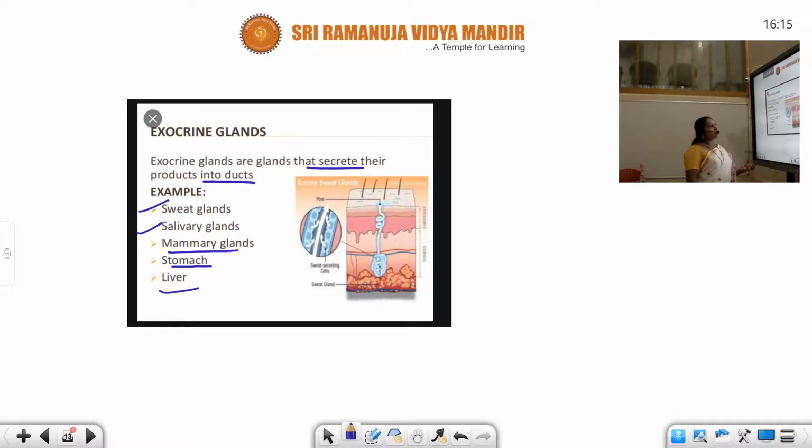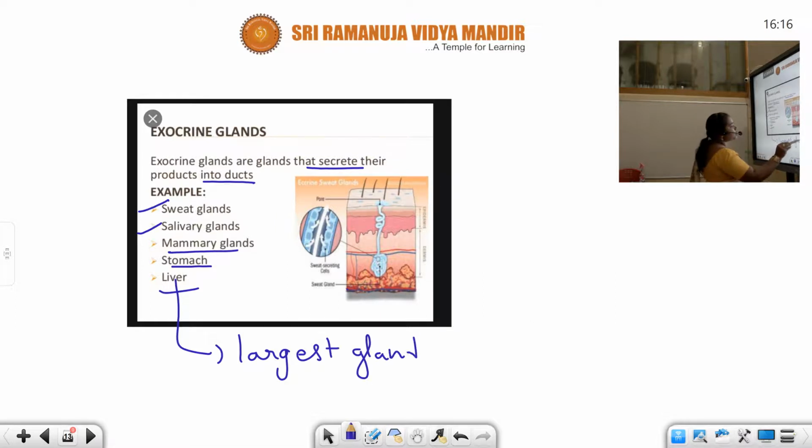Sweat glands are present on the surface of the skin. Salivary glands are present in our mouth. Mammary glands are present in the breast. The stomach has gastric glands and so on. Now the liver. Liver is the largest gland of the human body.